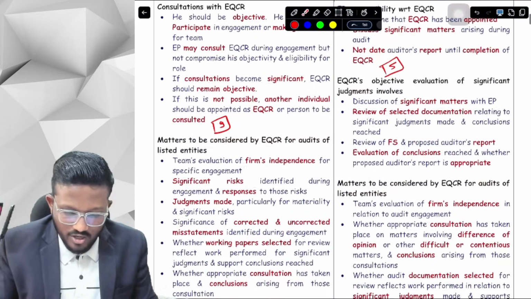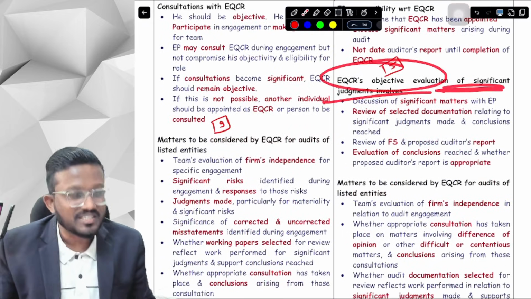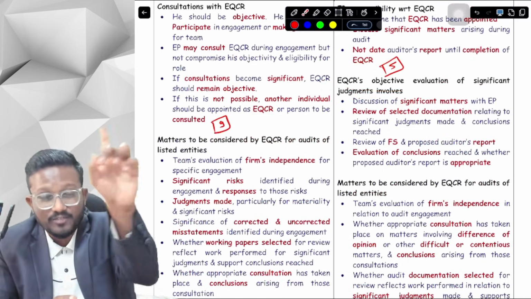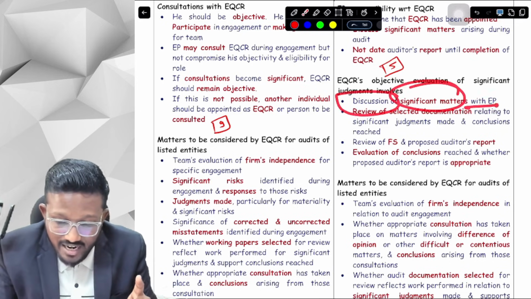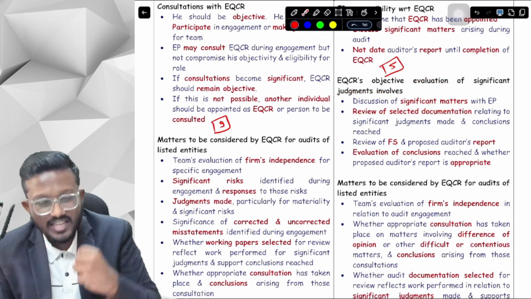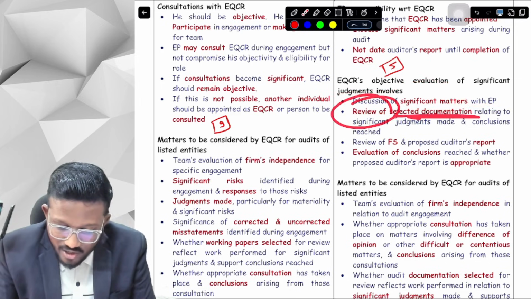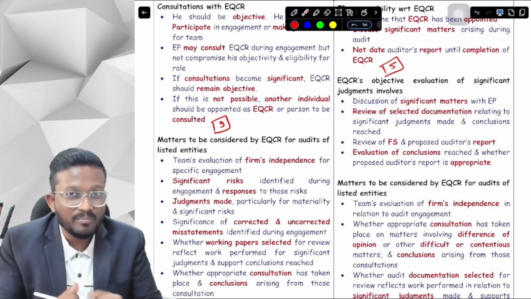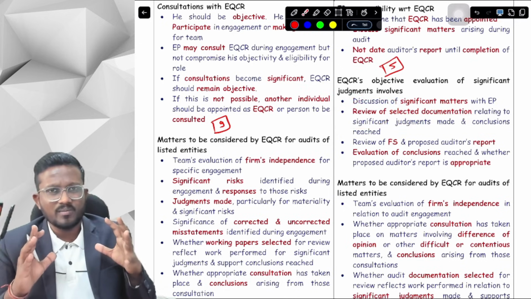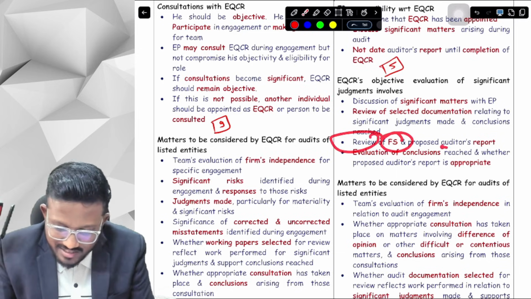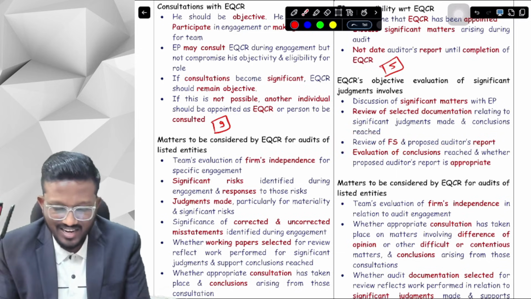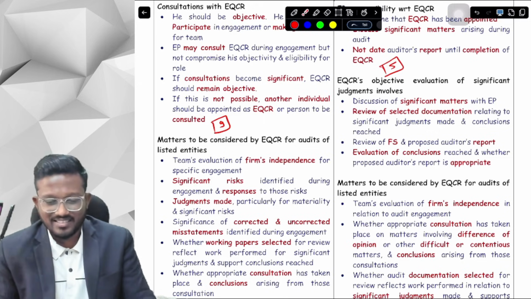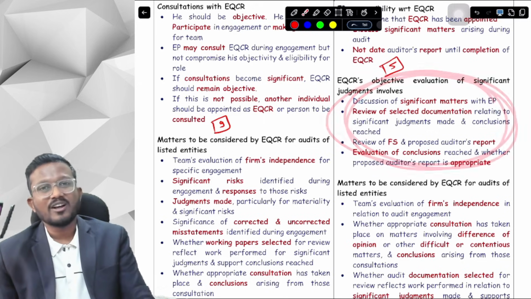Next, we talk about the EQCR's objective evaluation of significant judgments. We have to objectively evaluate the significant judgments. First of all, we will discuss significant matters with the engagement partner. Secondly, we will review the selected documentation relating to the significant judgments and the conclusions, like how procedures have been performed and what conclusions were reached. Thirdly, we will review the financial statements and auditor's report. And lastly, we will evaluate the conclusions reached and whether the proposed auditor's report is appropriate or not. This was the question which was asked in your September 25 attempt as well.